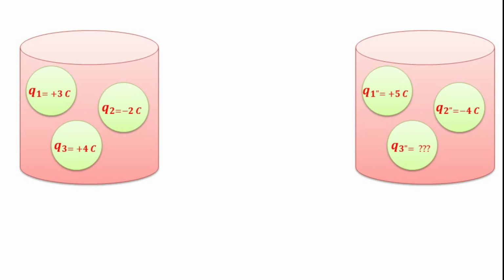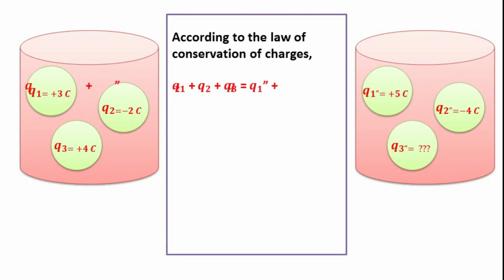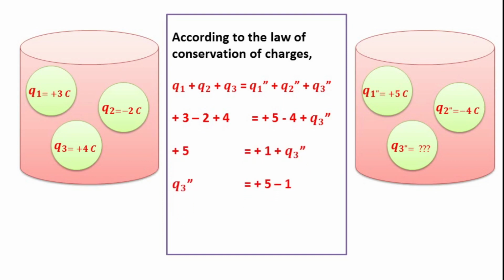So according to the conservation of charge, Q1 plus Q2 plus Q3 is equal to Q1 dash plus Q2 dash plus Q3 dash. Substituting all these values, plus 3 minus 2 plus 4 is equal to plus 5 minus 4 plus Q3 dash. So Q3 dash is equal to plus 5 minus 1, which is equal to plus 4 coulomb. So I hope you have understood what conservation of charges means.